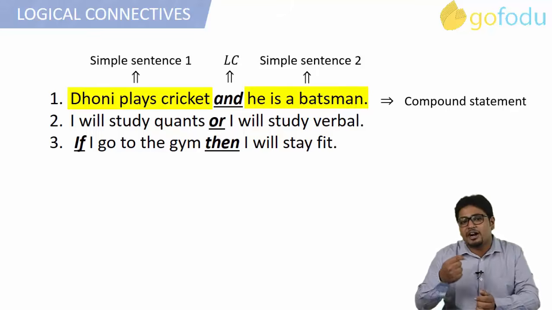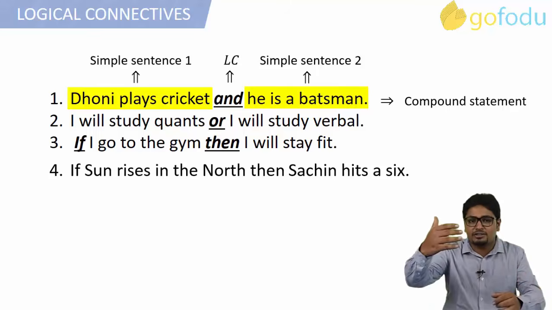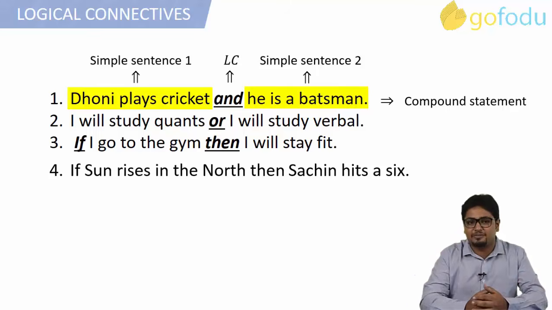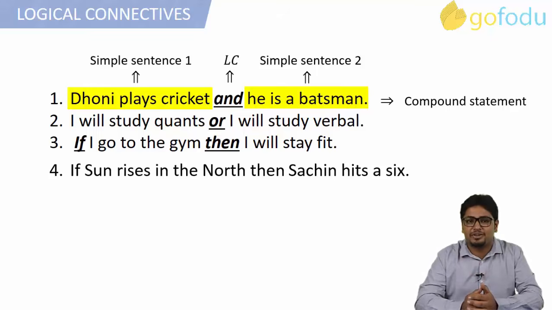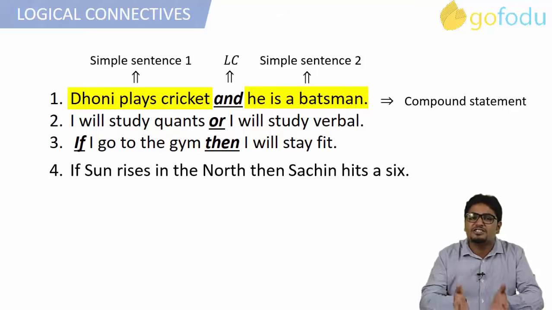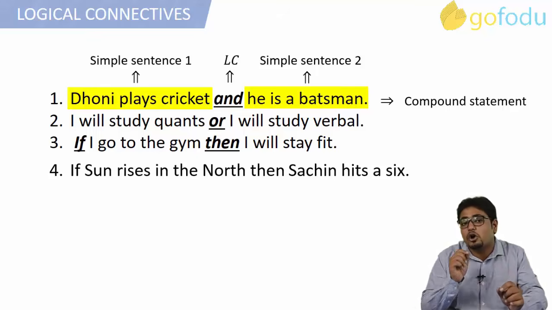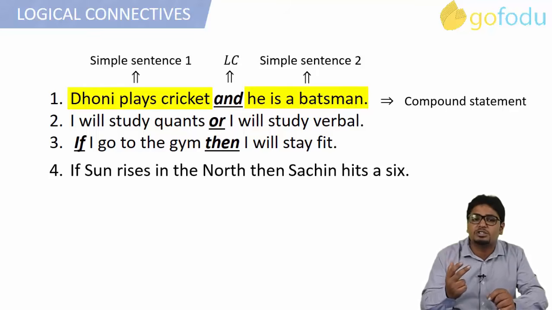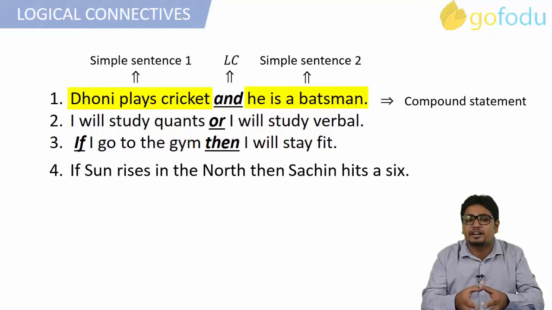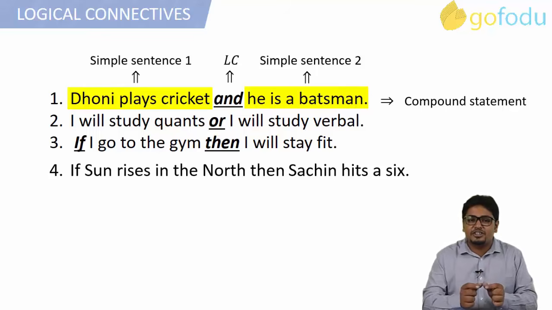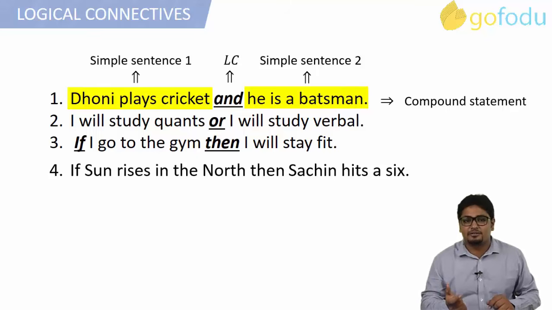Okay. Let us look at one more statement. If sun rises in the north, then Sachin hits a 6. Here we have a very impractical situation. Sun rises in the north does not make any sense. But if we look at this statement from a logic point of view, there are two simple sentences and they are even connected via a logical connective. This condition is sufficient enough to make this a logically valid statement.